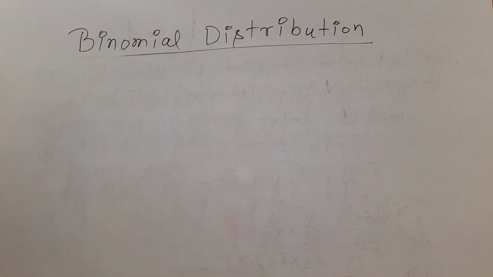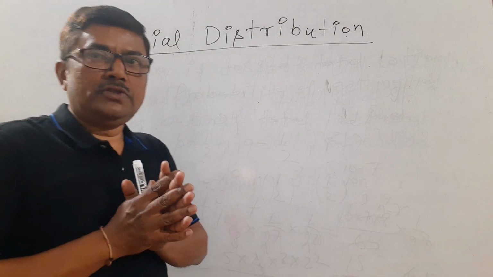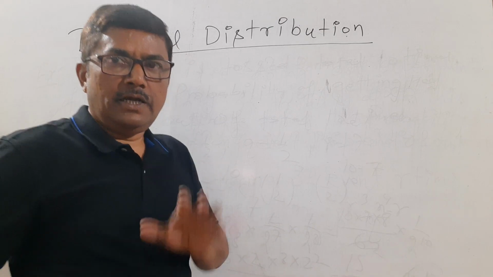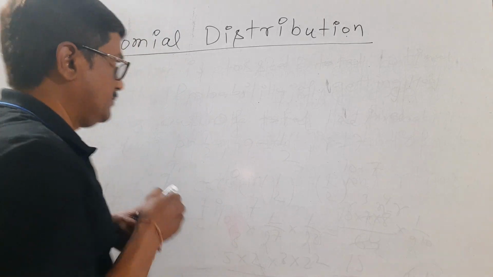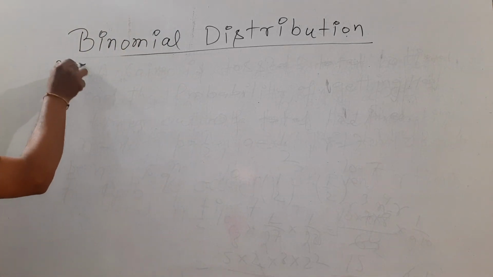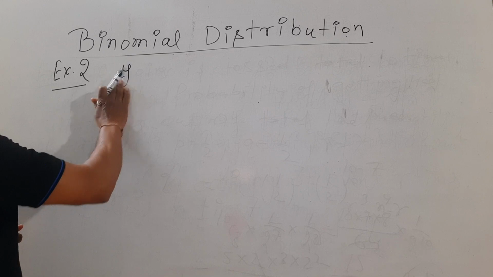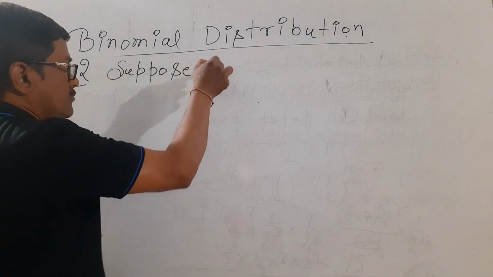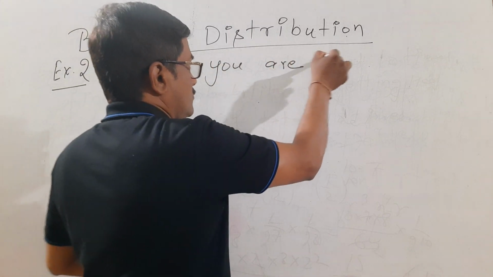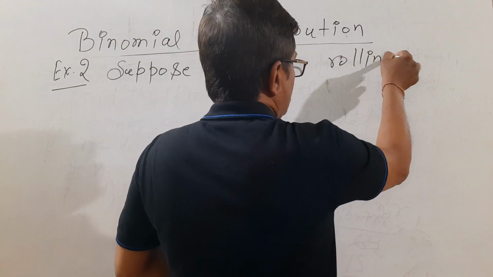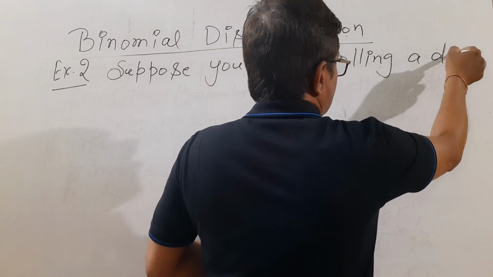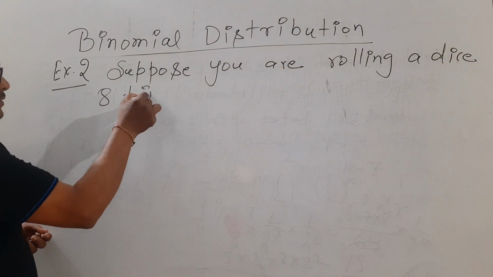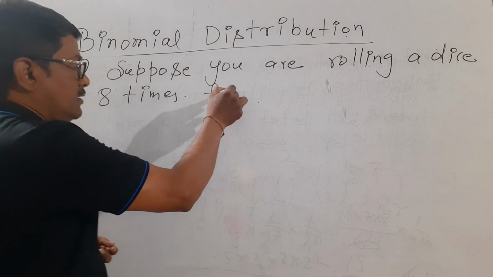So I am taking another example. Suppose you are rolling a dice. You are rolling a dice 8 times. Example number 2. Suppose you are rolling a dice total 8 times, correct? Now find the probability